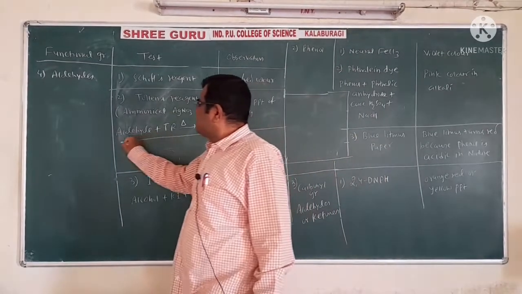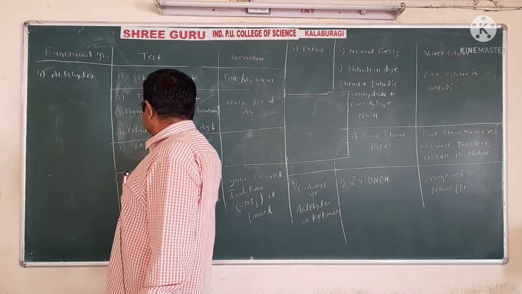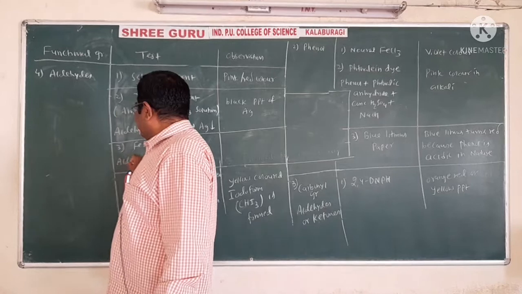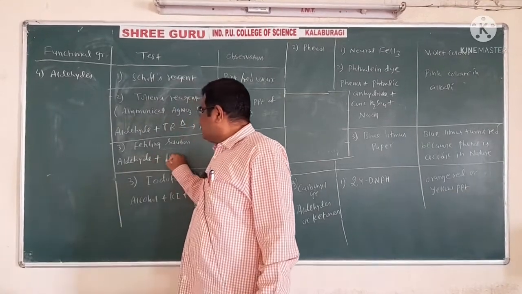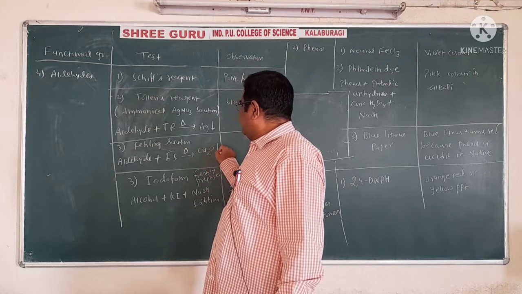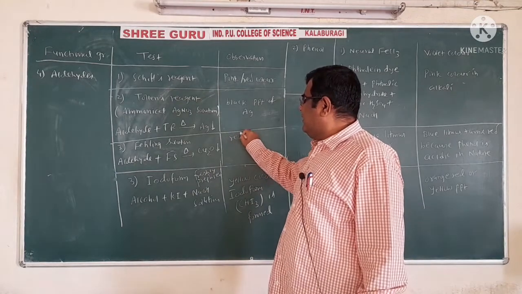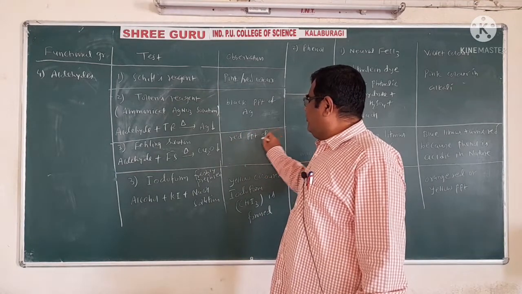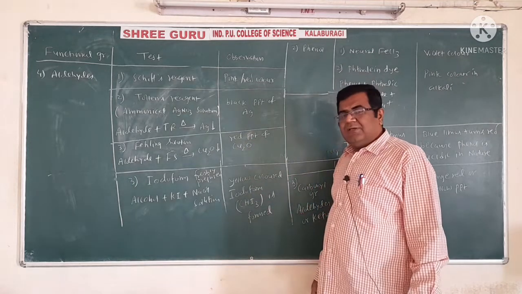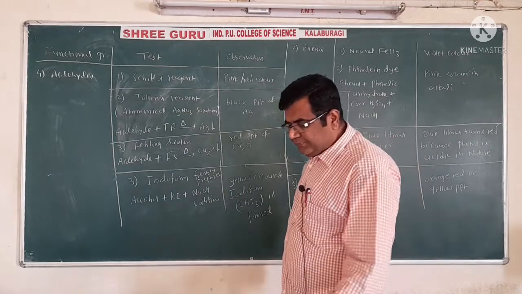Then the next one is Fehling's solution. Now what is this Fehling's solution reaction? We have to take our aldehyde plus this Fehling's solution, we have to warm, and we get the precipitate of cuprous oxide. So I have to say that a red precipitate of cuprous oxide is formed. So this is the third distinction reaction for the aldehyde.